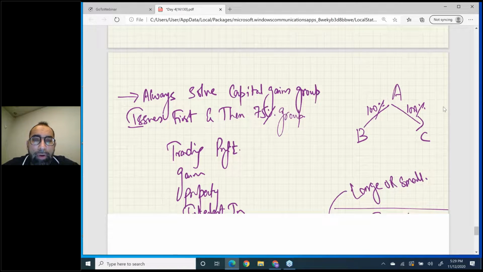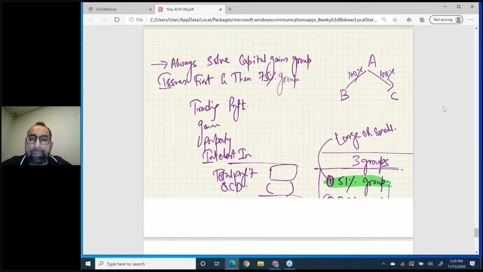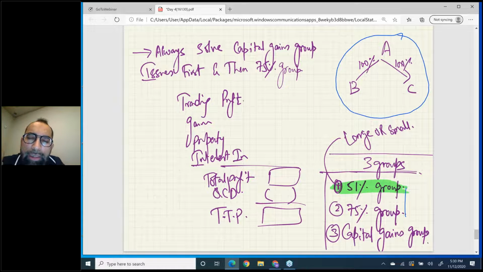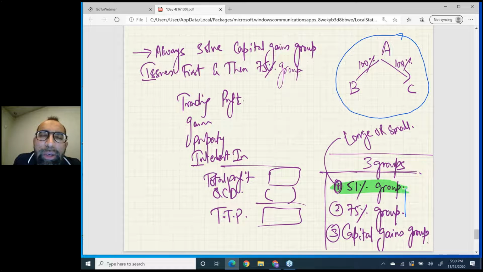Now one very important point, cash marks. For example, see, this is a group ABC. A has 100% holding in B and 100% holding in C. So can you see all groups are formed between ABC? The 75% group is also formed, see, the holding is greater than 75. So the 75% group is also formed, and the capital gains group has also been formed, right? So all groups are formed between ABC.